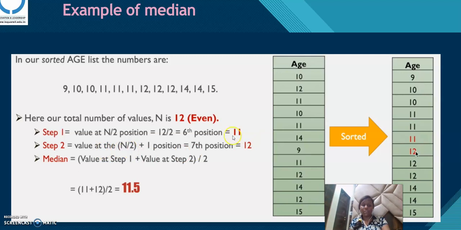plus 1. N is 12, and 12 by 2 is 6. 6 plus 1 is 7, and the 7th value is 12. So we add these two numbers and divide by 2: 11 plus 12 divided by 2. We get 11.5, and it's the median of this age list.